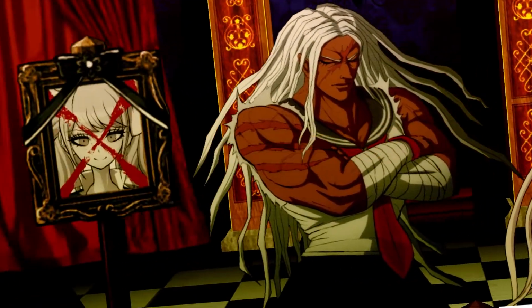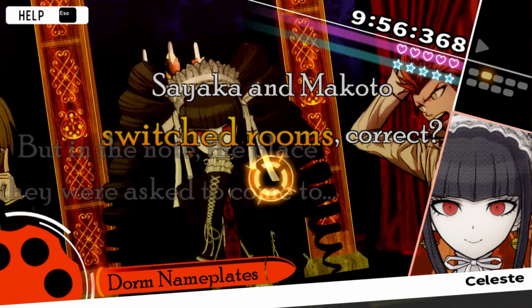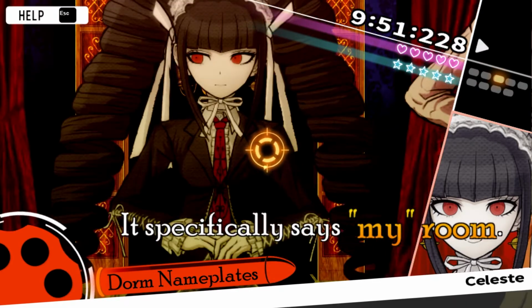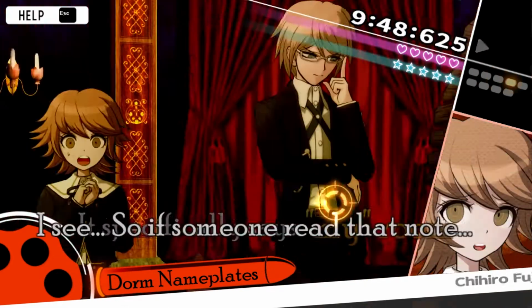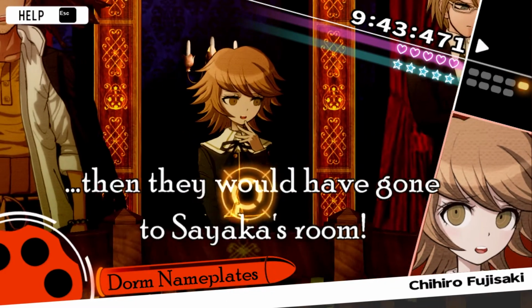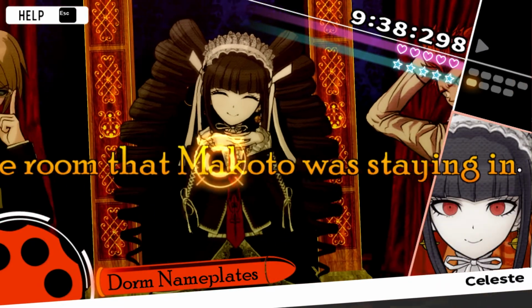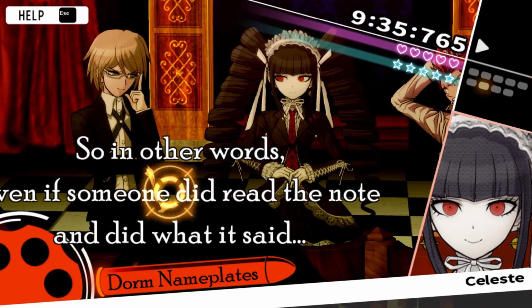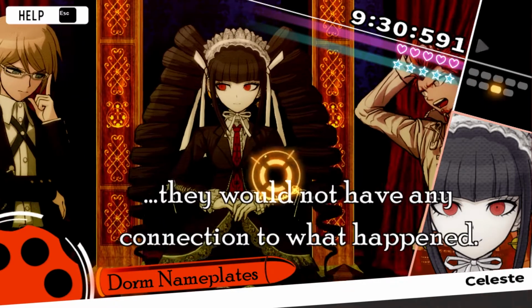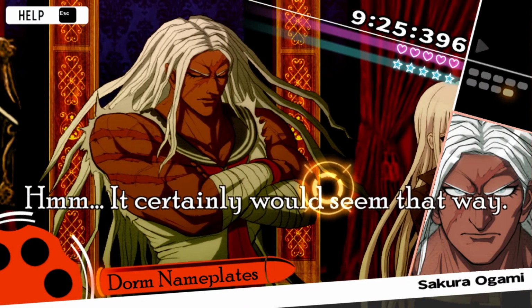Dorm nameplates. Sayaka and Makoto switched rooms, correct? Correct. But in the note, the place they were asked to come to, it specifically says, my room. I see. So if someone read that note, then they would have gone to Sayaka's room. Exactly. The room that Makoto was staying in. So in other words, even if someone did read the note and did what it said, they would not have any connection to what happened. It certainly would seem that way.